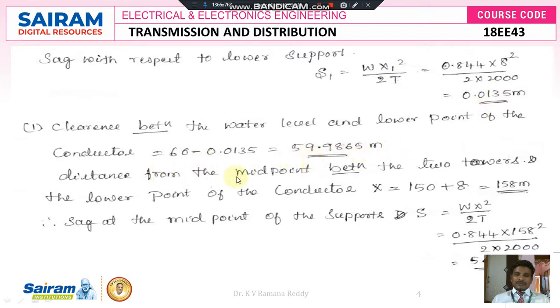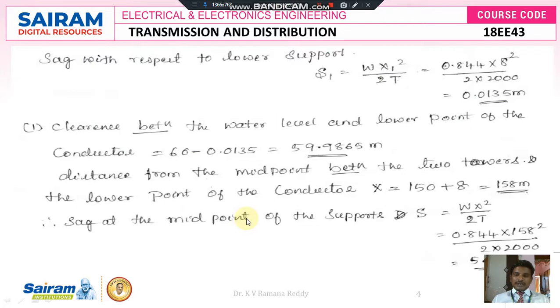Now the distance from the midpoint between the two towers and the lower point of the conductor, x. So the distance from the midpoint between the two towers, that is 150, and the lower point of the conductor, now we got the sag, that is 8. So 150 plus 8 becomes 158 meters.